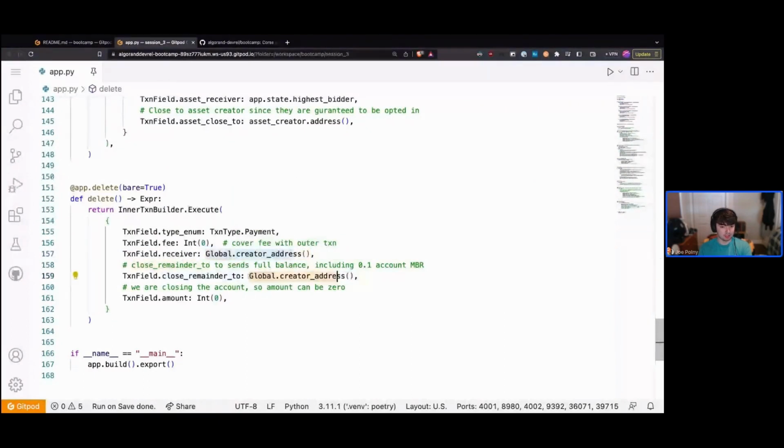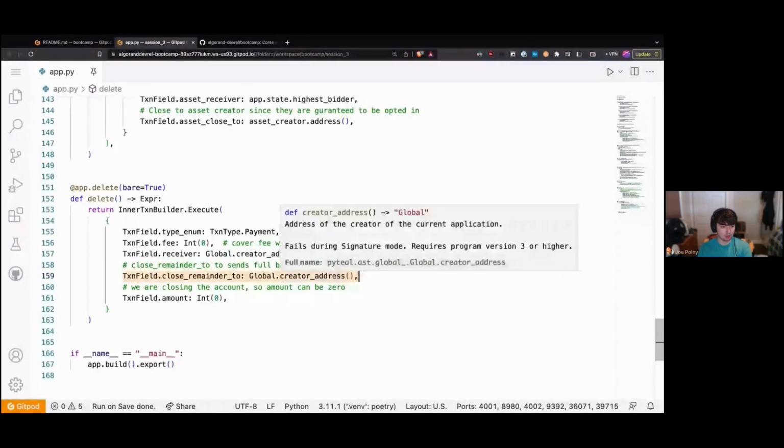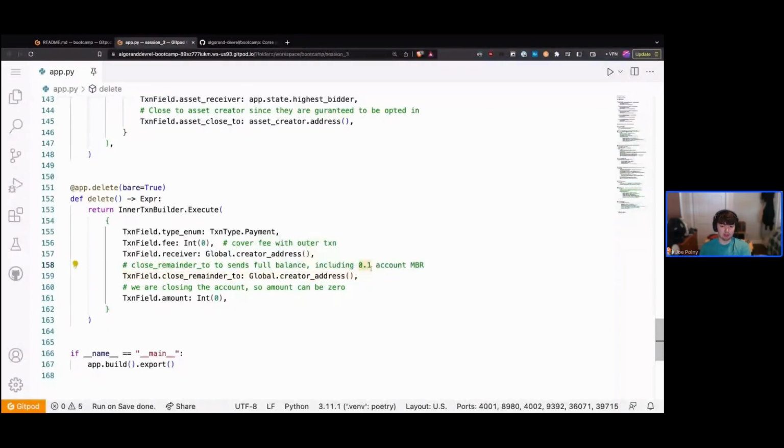If we didn't have this field, this would only allow us to send however much is left in the contract up until 0.1. The reason being that in order for an account to be allowed on the ledger, it has to hold 0.1 algo. And if you try to go below that, the ledger will complain, say, hey, you can't go below 0.1.